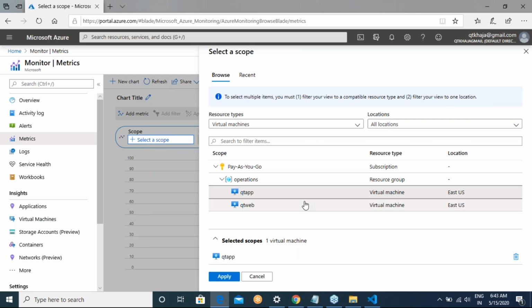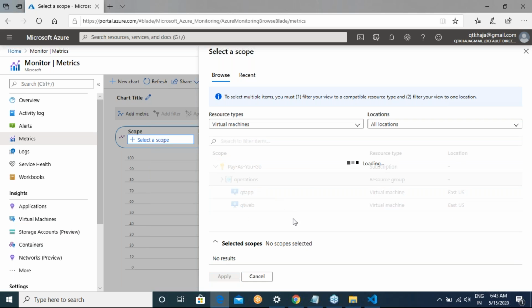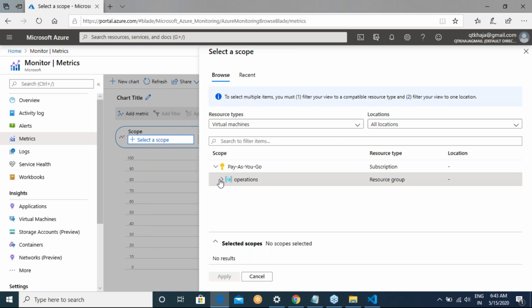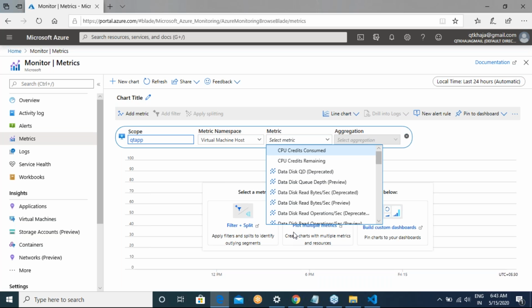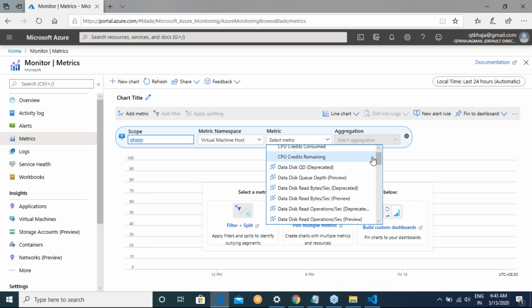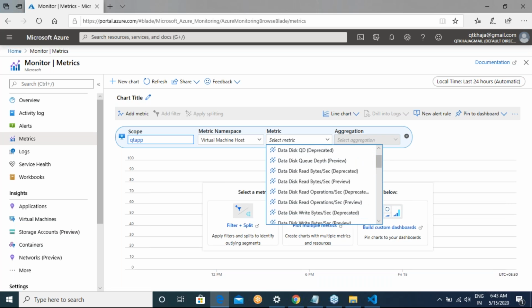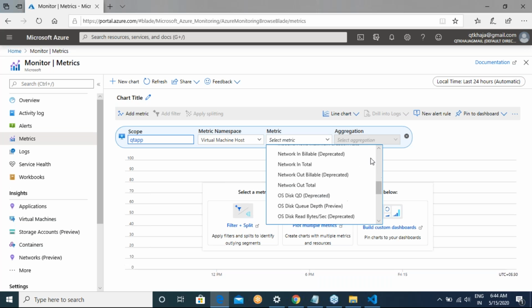Now basically select a scope, apply. There is no need for you to go to that machine and then create metrics over there. You can create it from here itself.